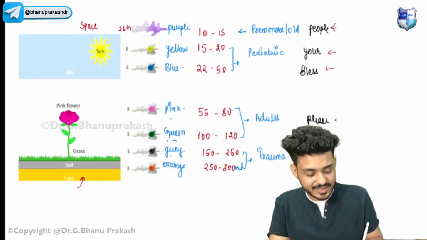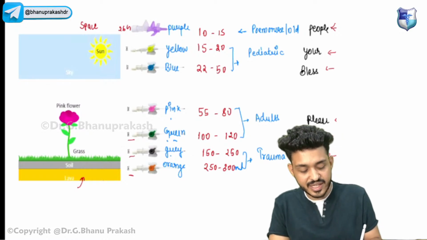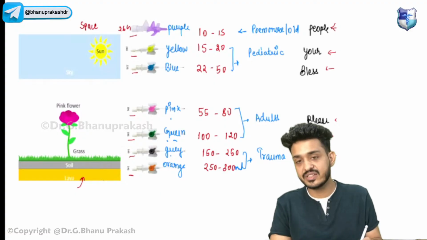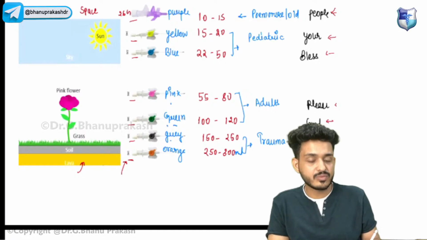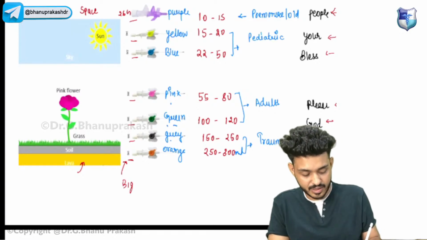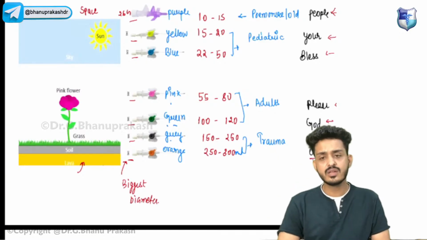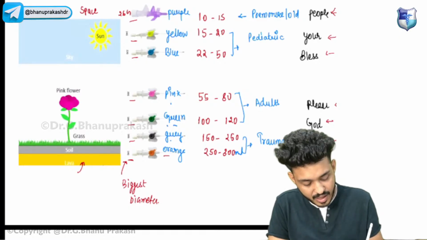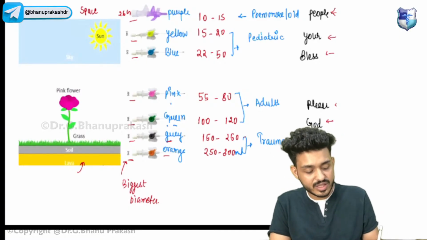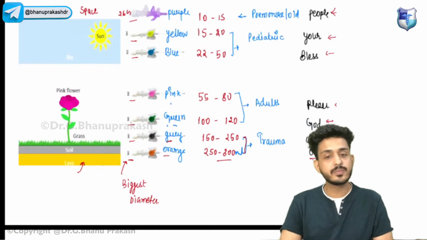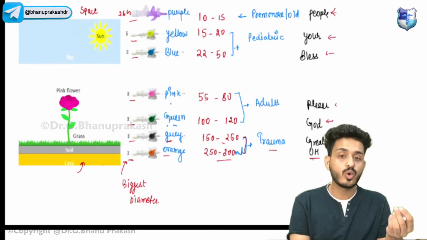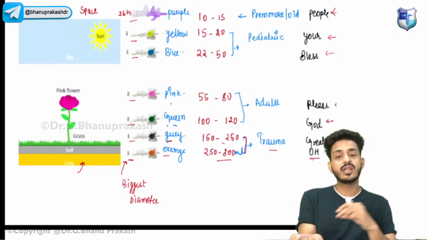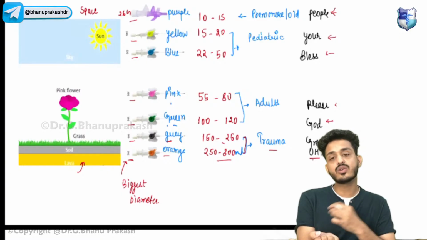So we have 14 gauge, 16 gauge, 18, 20, 22, 24, and 26 gauge. Gauge means the narrowest. For example, with 14, that means it will have the biggest diameter. So of all of them, which one will have the biggest diameter? Orange will have the biggest diameter. Apart from orange, we can also use green. What is the flow rate? Flow rate will be approximately 250 to 300 ml. Here 150 to 250 ml is what we utilize for trauma cases. In trauma, we put two large bore IV cannulas, that is your orange or gray.